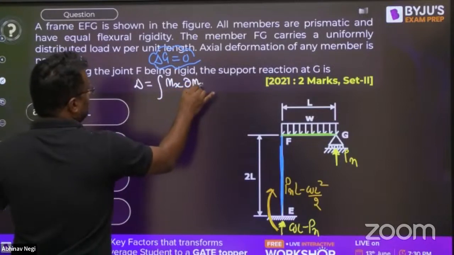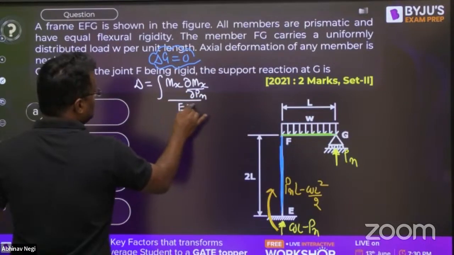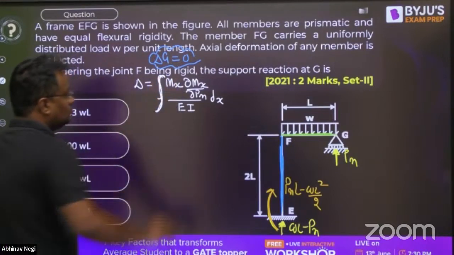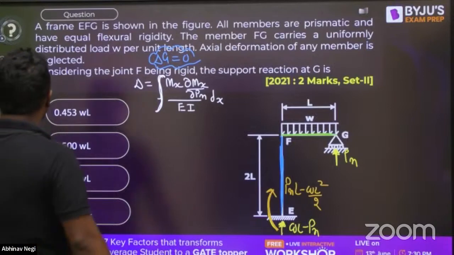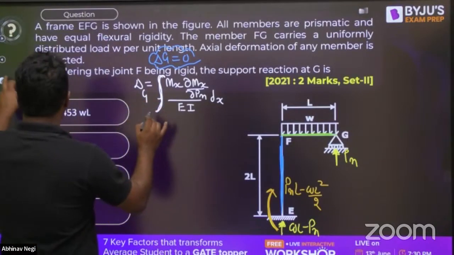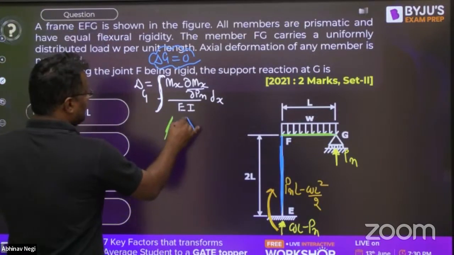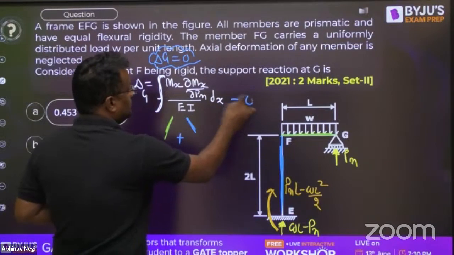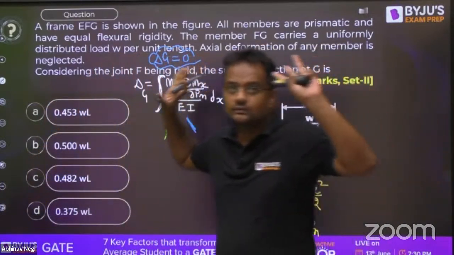Whatever you have written here, differentiate with respect to PN, into dx upon EI. Now I will be calculating this for G two times, one for the green one and one for the blue one. And the summation of both will be 0 because G is a support. Understood till now?